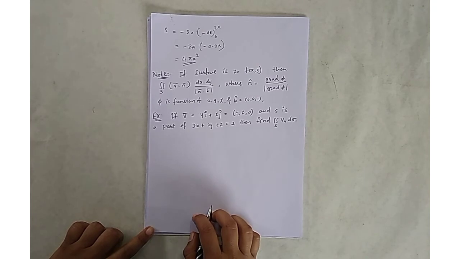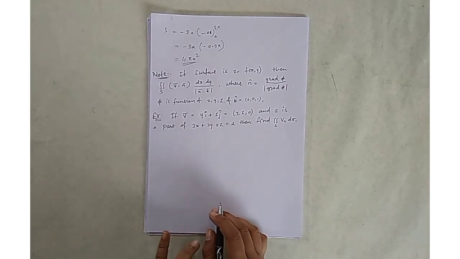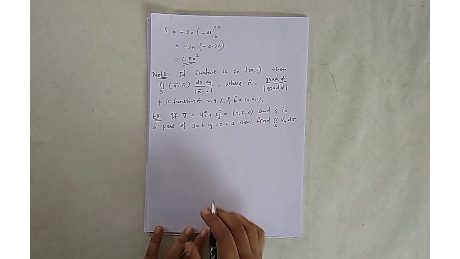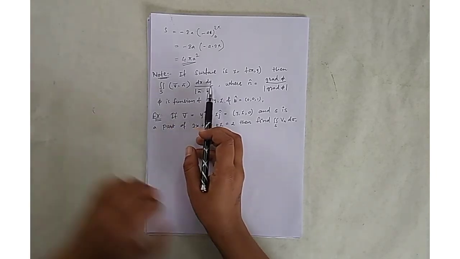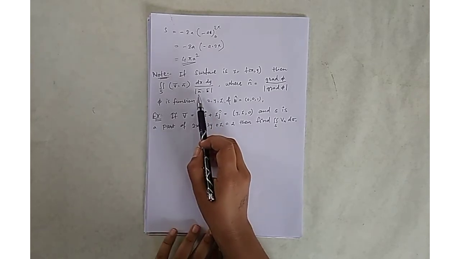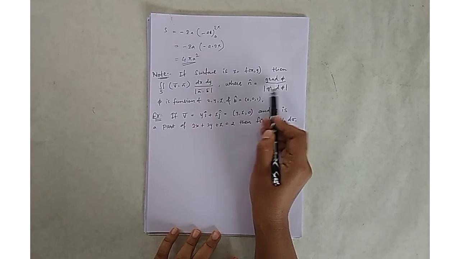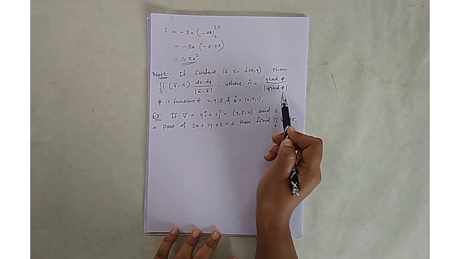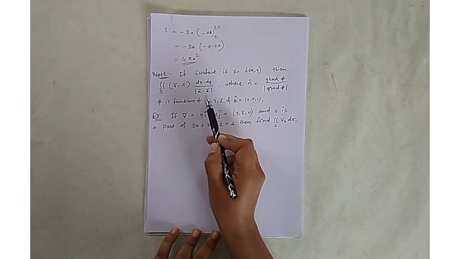Next we have given some notes. If the surface is given that z is equal to f of x, y, then the double integration on surface S of the vector v bar dot n bar into dx into dy upon absolute value of n bar dot k bar, where my n bar is gradient phi upon absolute value of gradient phi, and here phi is a function of x, y, z. And what is k bar?